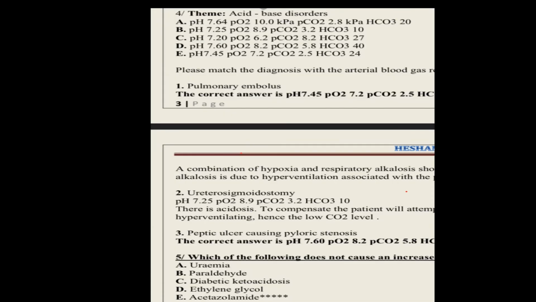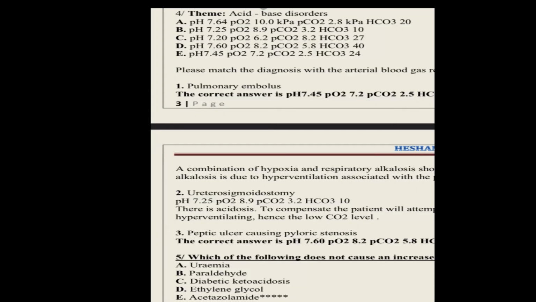Excellent. This depends on the history given in the question. Here in the first question, you see a history of pulmonary embolus, so I have the answer before going to any of these results. And here I have ureterosigmoidostomy, so I have the answer before going to any results. You know the answer from the history itself. So please don't go for the answer unless you try to give it from the given history.